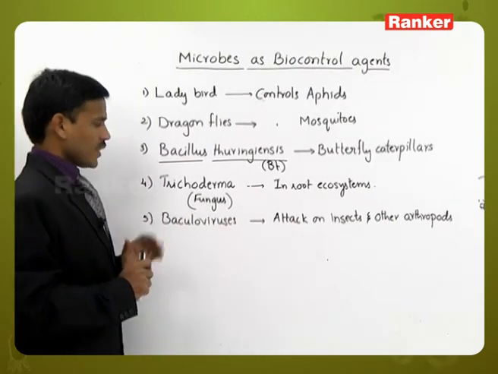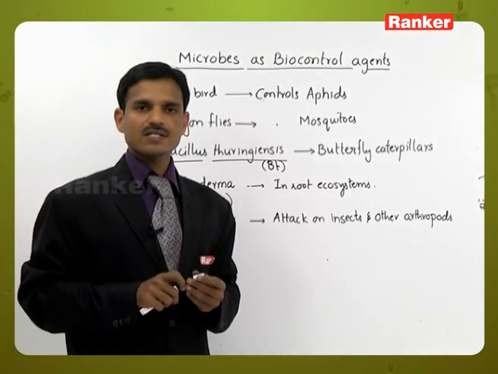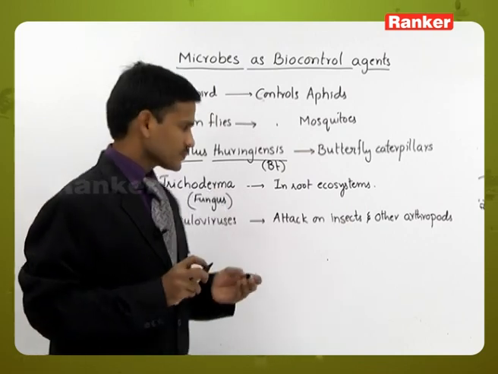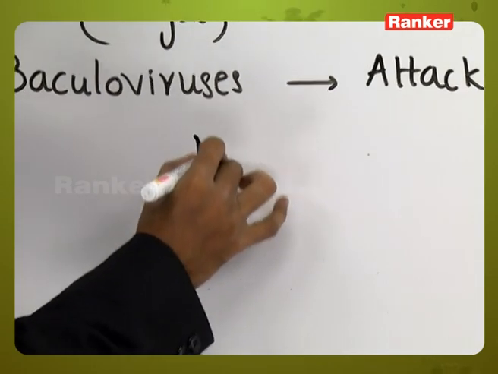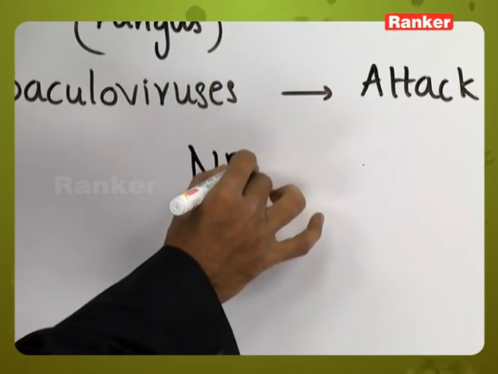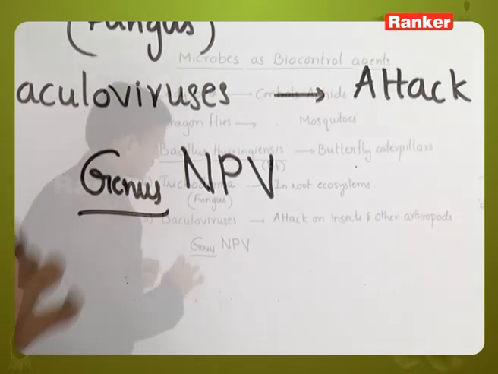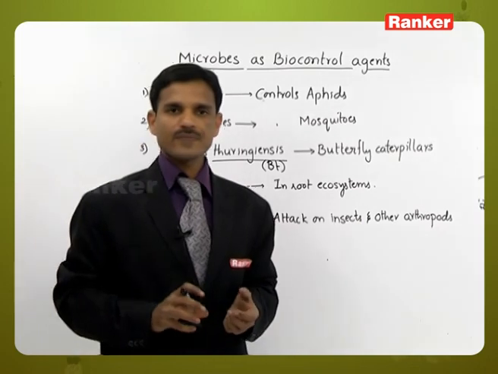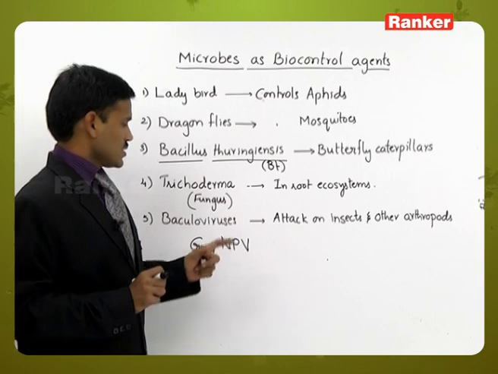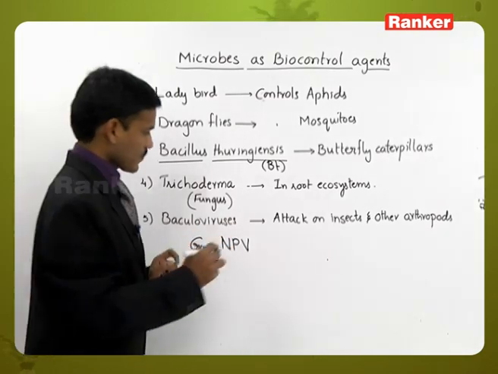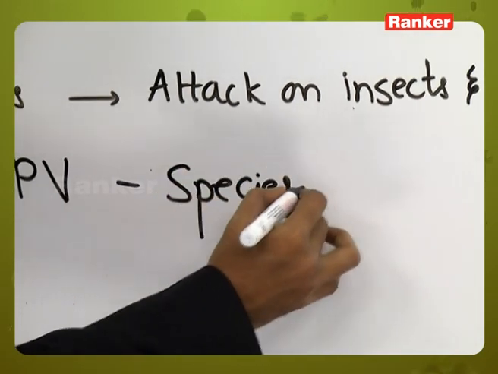And next, baculoviruses. Baculoviruses are viruses. Generally viruses are nucleoproteins. Baculoviruses belong to the genus nucleopolyhedrovirus. These are species specific. Species specific means they can attack one specific organism only.